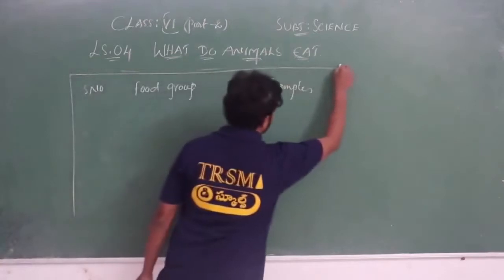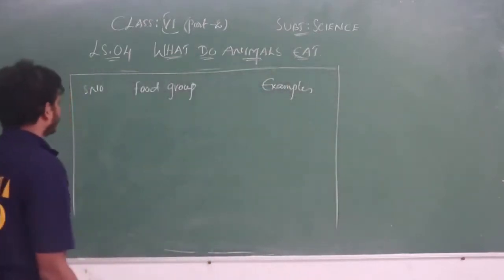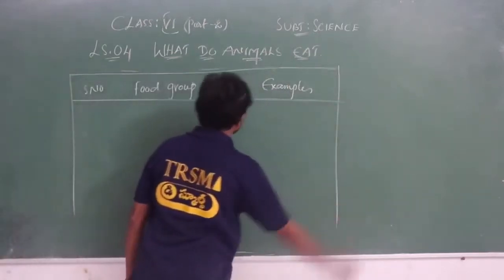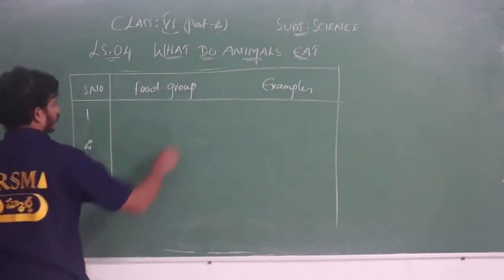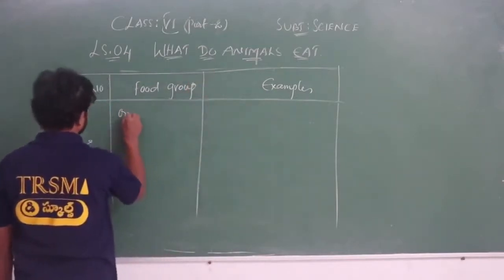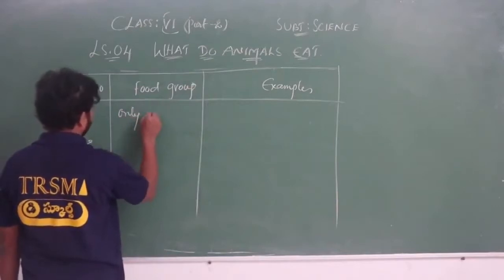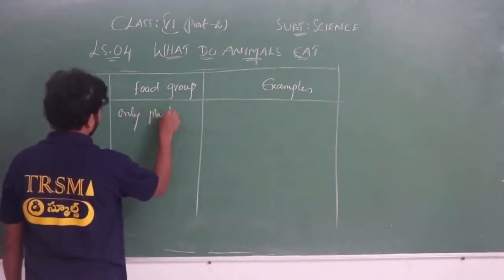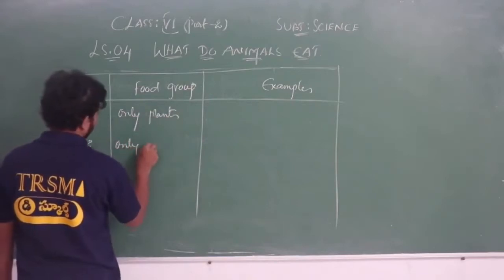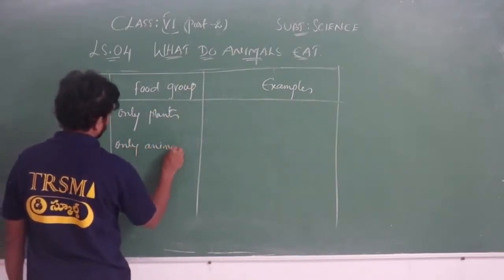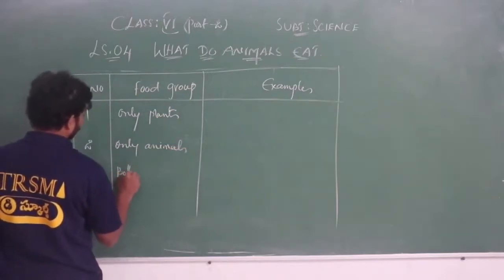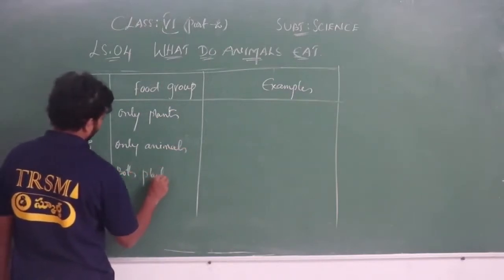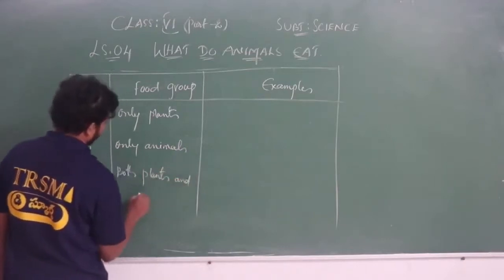We discussed that, basing on the animals, they eat different types of food materials. Here 1, 2 and 3: the first food group is only plants, then only animals, and next both plants and animals.